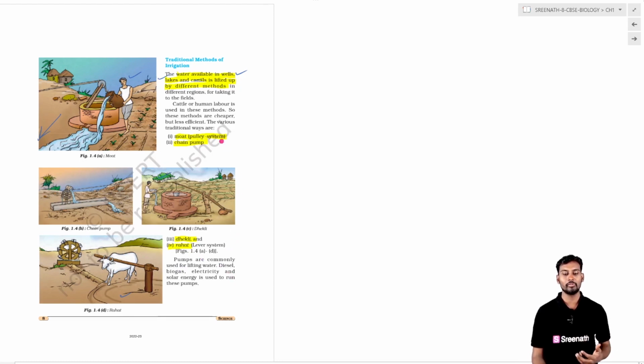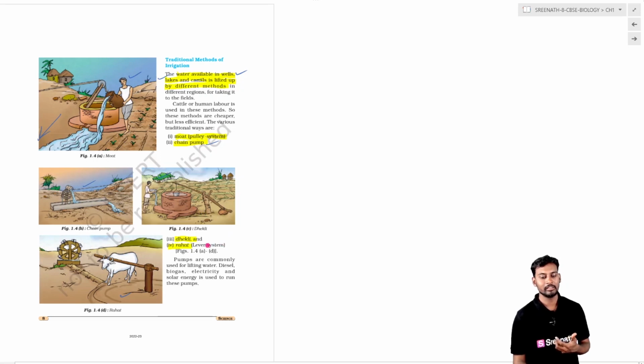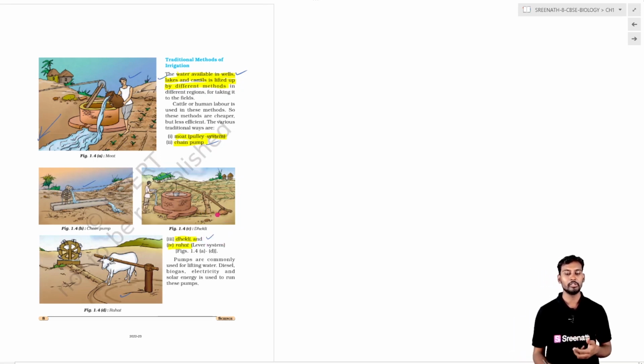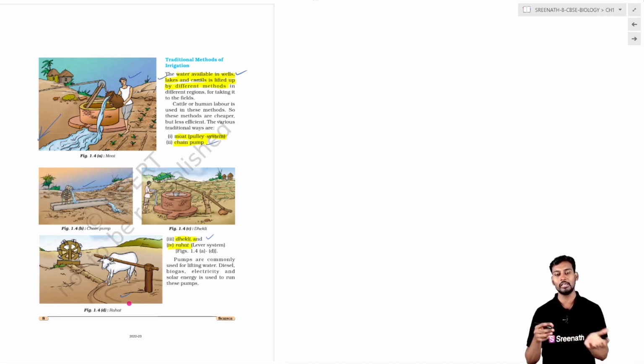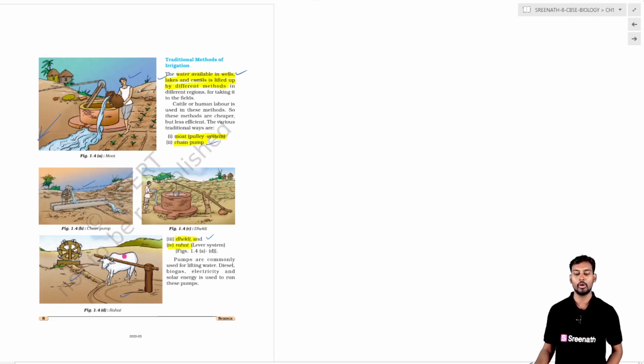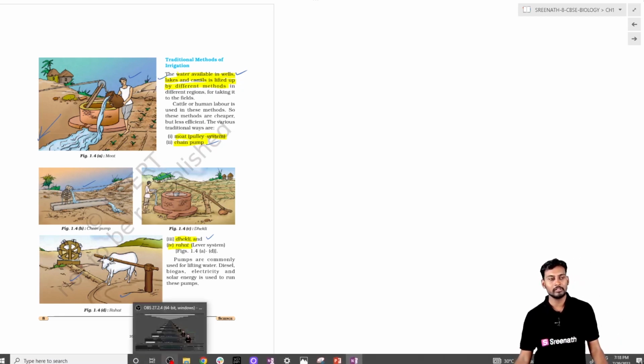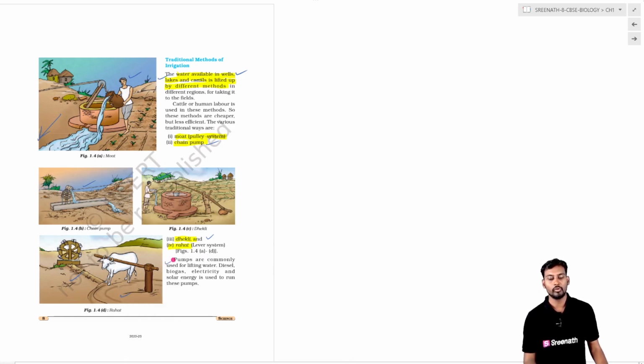So there are different names. For example, the chain pump, which is mechanical and electrical, and another one is the decker, where you use a thread to pull the water in an indirect way and channelize it to the crops, as well as using cattle for the rotation of the buckets, uplifting the water and adding it to the crops. Apart from this, bore wells and pumps are also used for drawing the water and adding it to the crops.